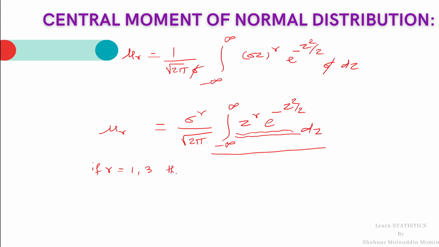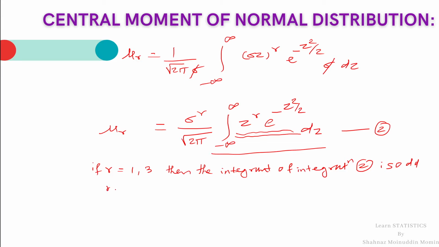Then the integrand of integration in equation 2 is odd.